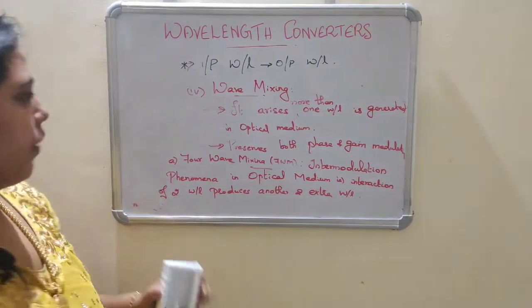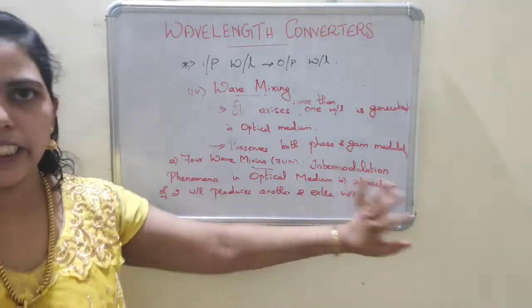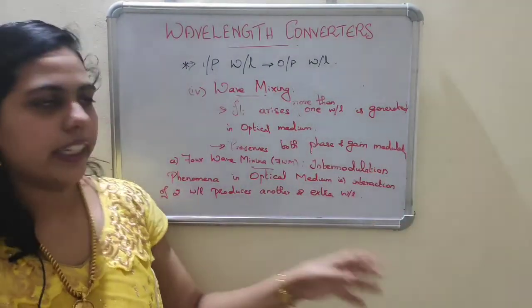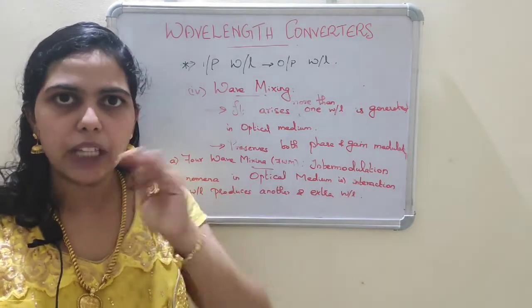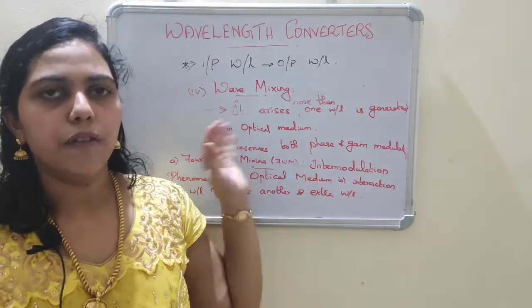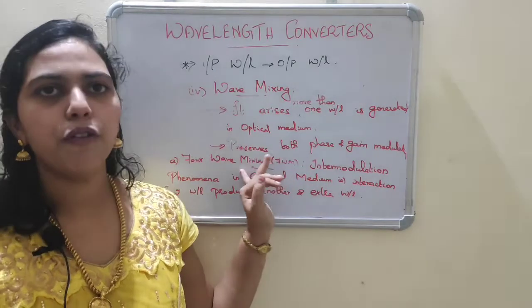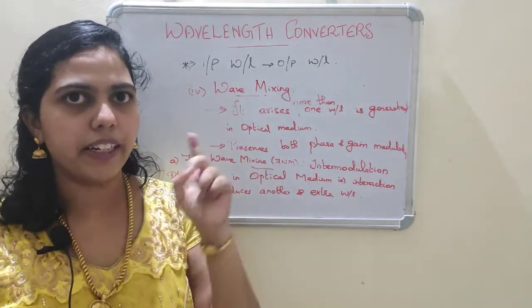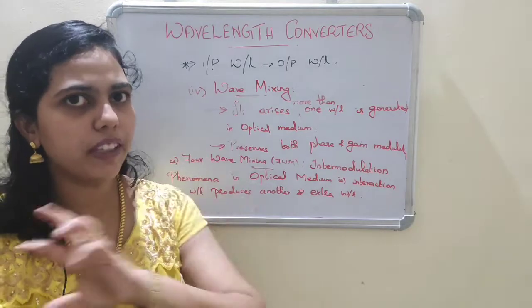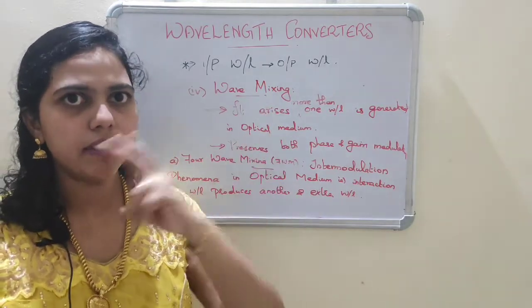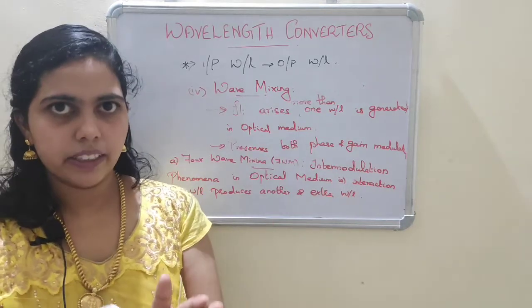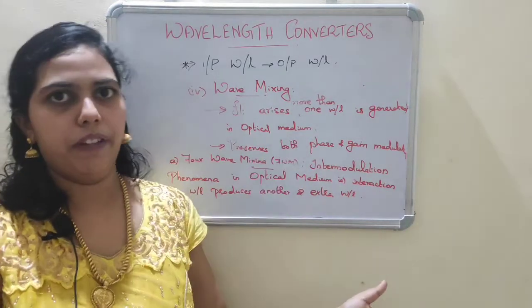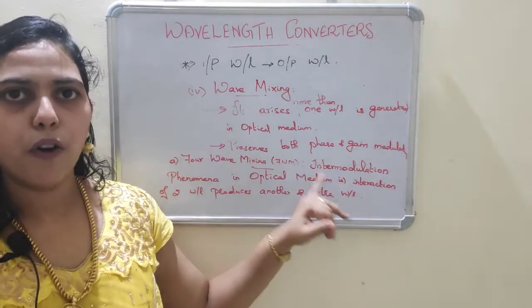Four-way mixing means it is an intermodulation phenomena in the optical medium. That is, interaction of two wavelengths will produce another extra two wavelengths. From the name itself we can understand this: four wavelengths are mixing. Two wavelengths interact and produce extra two wavelengths. That is the definition of four-way mixing.